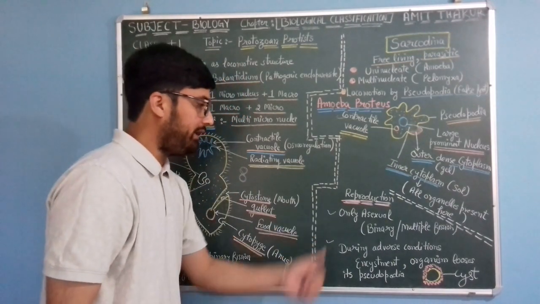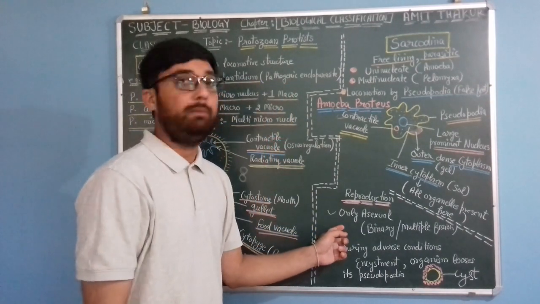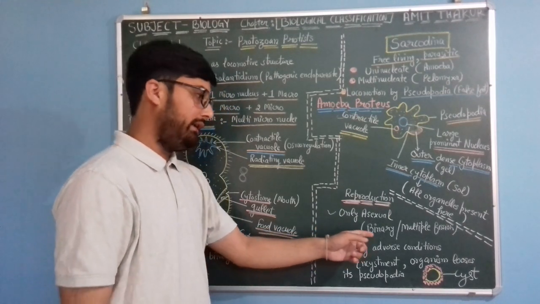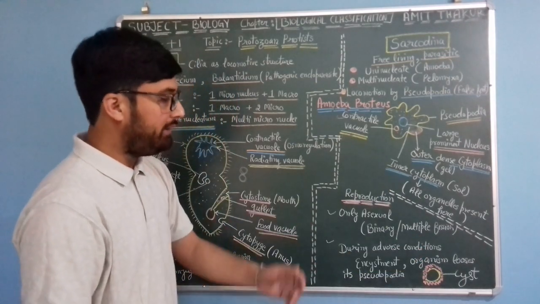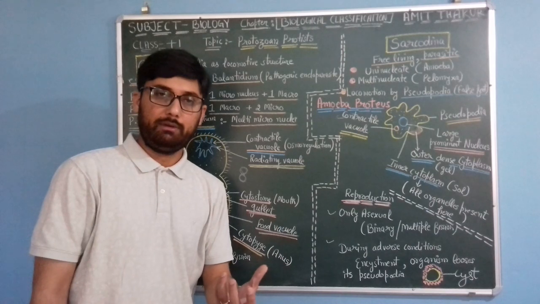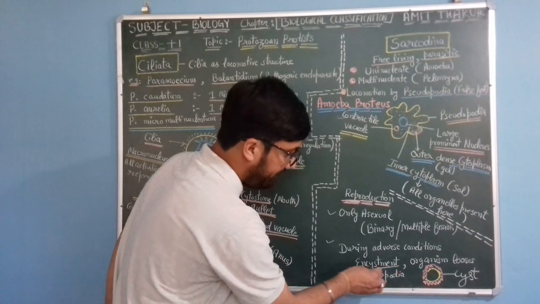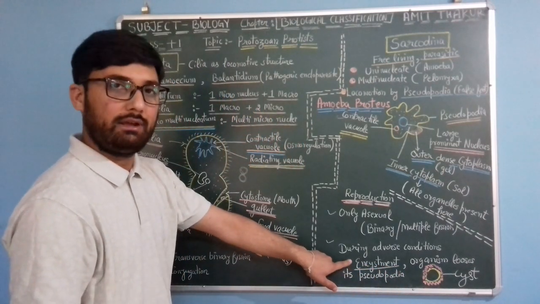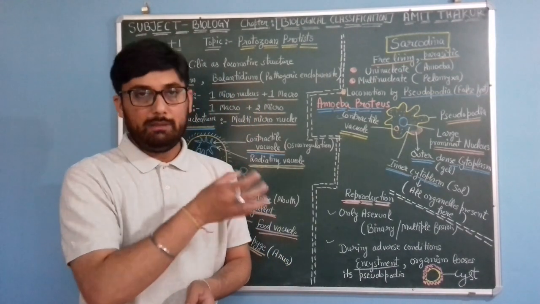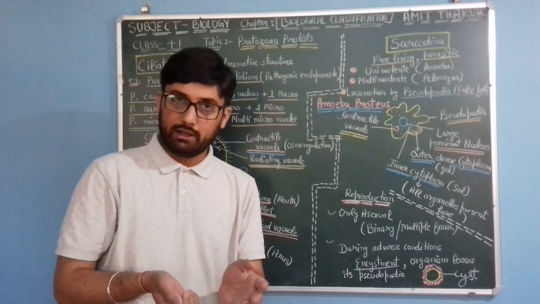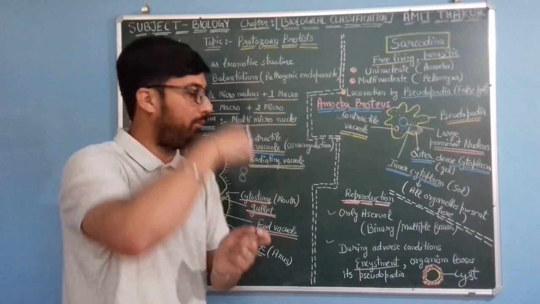When it comes to reproduction, it is only asexual. There is no sexual reproduction in amoeba. It can be binary or multiple fission. And during adverse conditions, when conditions are not favorable, there is formation of a cyst, known as encystment. During adverse conditions, the amoeba loses its pseudopodia and becomes circular in shape, covered by a rigid cyst around its body.